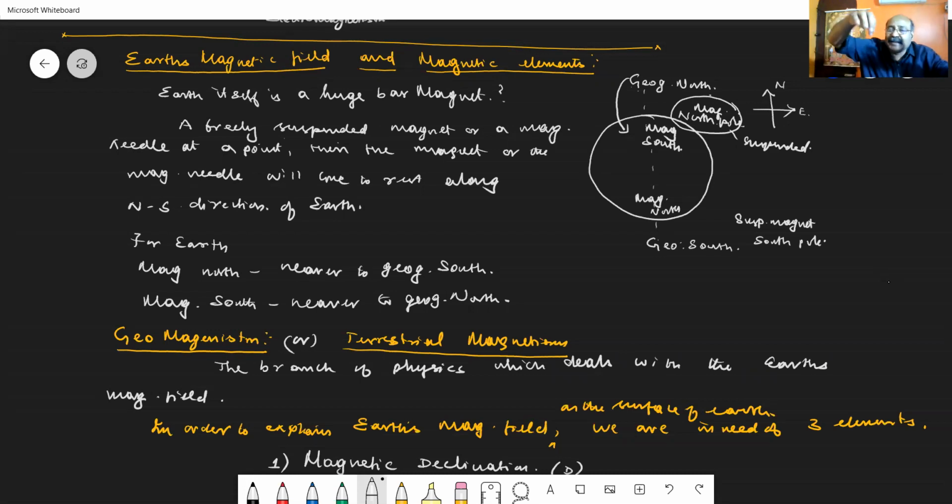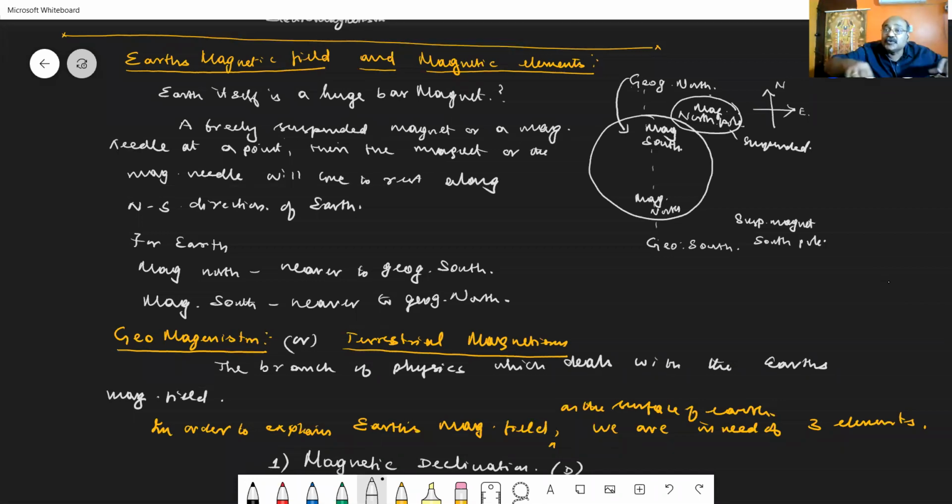So when the suspended bar magnet has its north pole pointing towards the geographical north, it means the Earth has its magnetic south nearer to the geographical north. So the north pole of the suspended magnet and the south pole of the Earth are attracting each other.